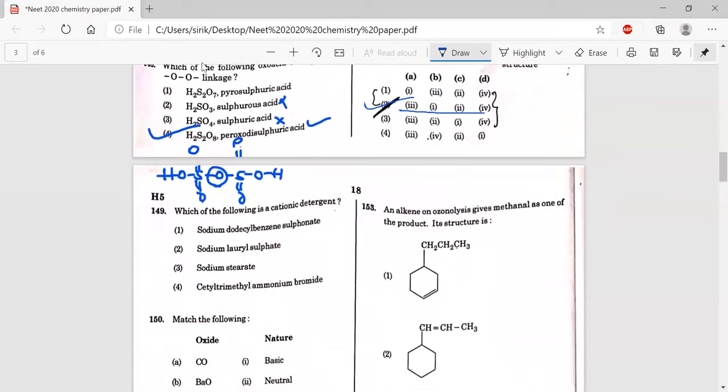And 149, which of the following is a cationic detergent? Cetyl trimethyl ammonium bromide is cationic, the remaining are anionic detergents.